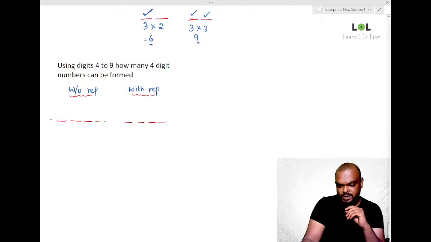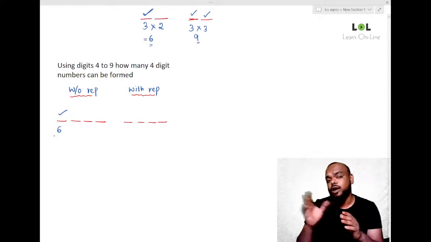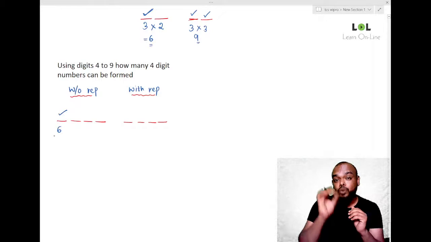Bhavana says 6, 5, 4, 3, 360. No, 360 is the right answer. Let us see. If I want to fill the first place, I can fill it in 6 different ways. Why? I can put 4, 5, 6, 7, 8 or 9. Any one digit. So it means I can fill it in 6 different ways.